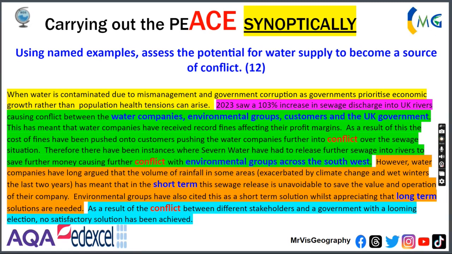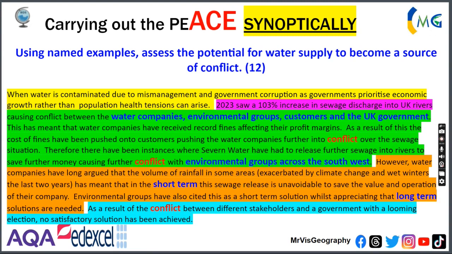There you talk about scale. In this case, it would be regional. The counterpoint says, however, water companies have long argued that the volume of rainfall in some areas, exacerbated by climate change and wet winters in the last 2 years, has meant that, in the short term, this sewage release is unavoidable to save the viability and operation of their company. That's timescale and temporality. Environmental groups, different stakeholders, have also cited this as a short-term solution, whilst appreciating that long-term solutions are needed. Again, timescale and temporality here.